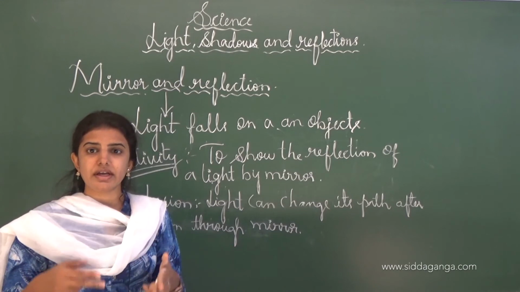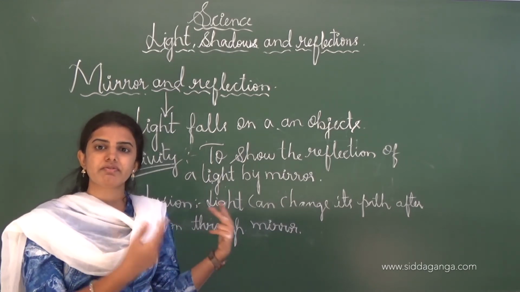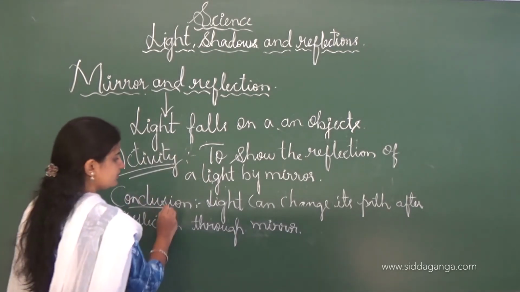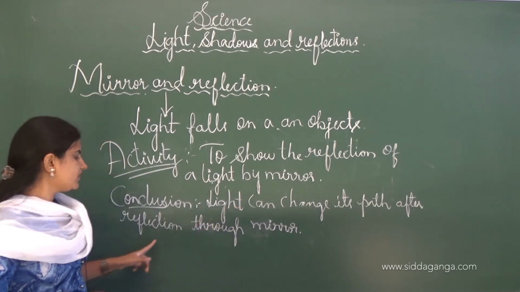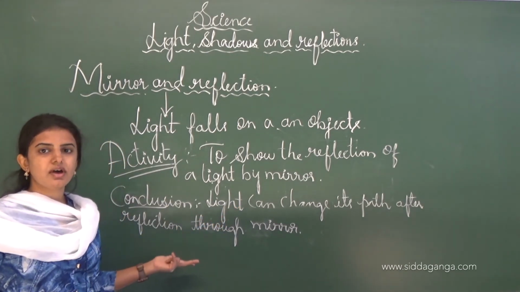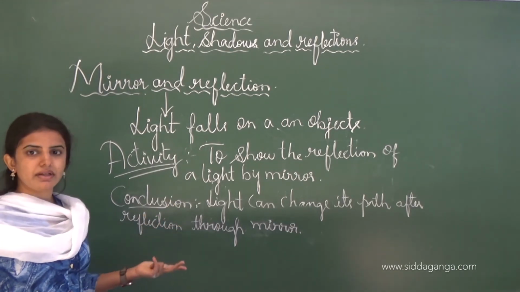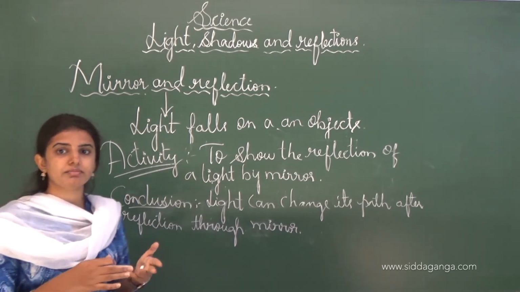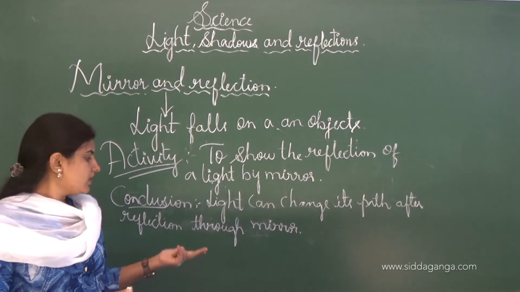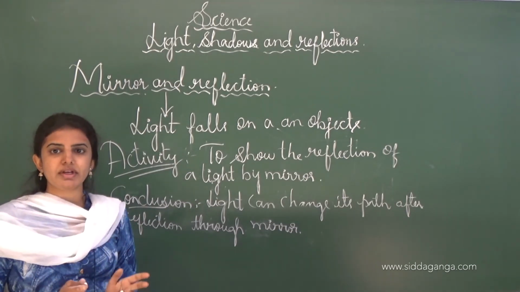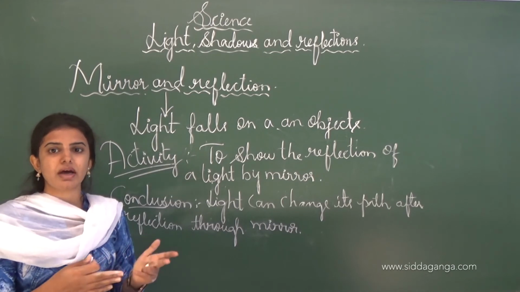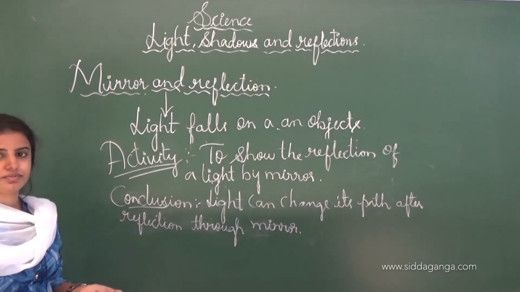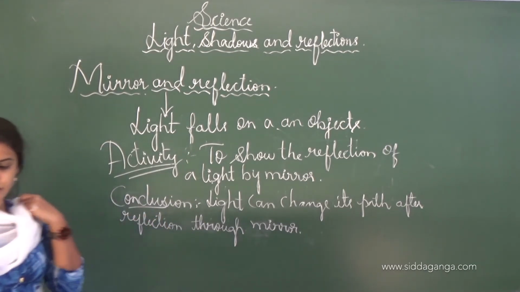Thereby we can say that when light falls on a mirror, it reflects back to the other side. From this activity we can conclude that light can change its path after reflection through the mirror. See, this is how light can change its path, by reflecting it somewhere through the mirror. If we hold the mirror, it will reflect and change the path of light. So this is the activity, and one more activity is there.